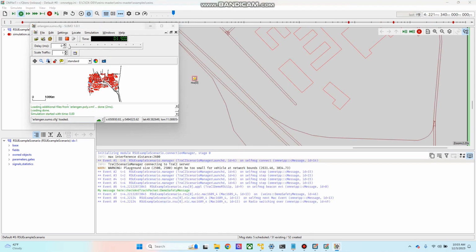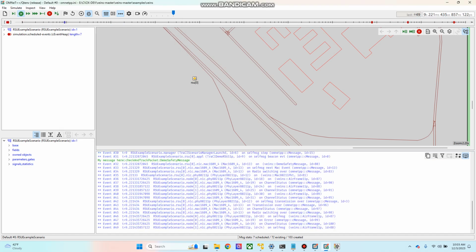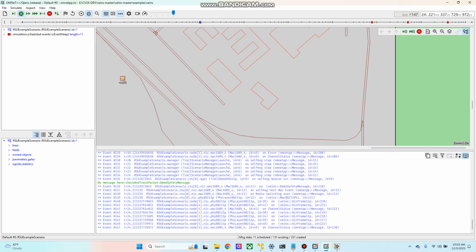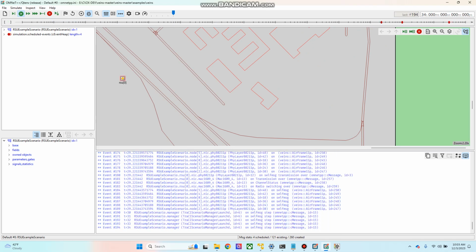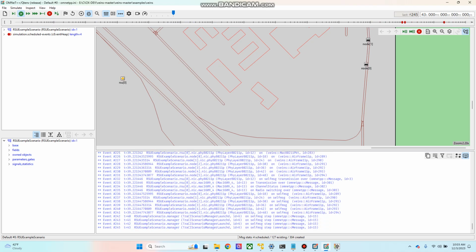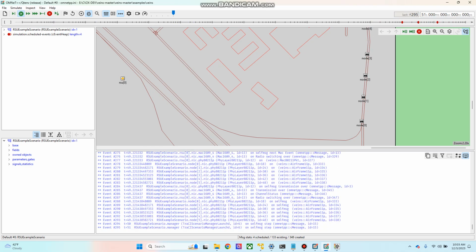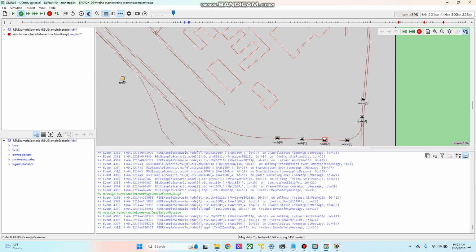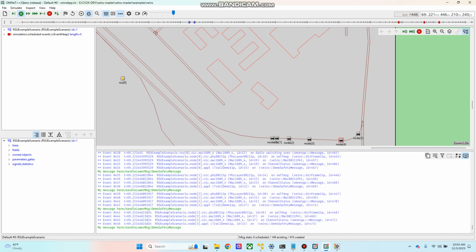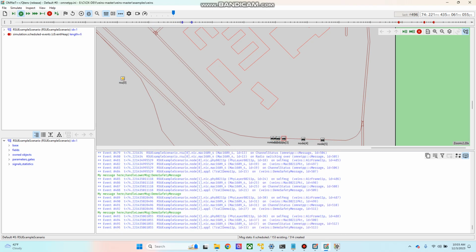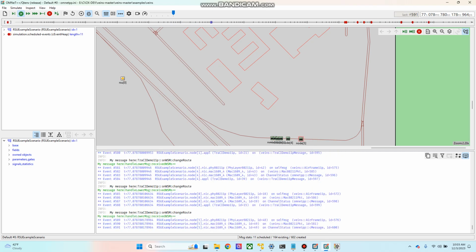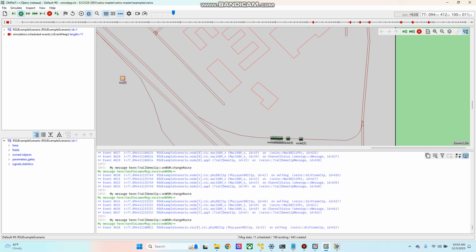SUMO is running in the background as a GUI, and you can see lots of messages being transferred. This is our RSU, and in this simulation I have also provided a stop and go feature. You can see the vehicles are not moving continuously; they run and then stop. It's some kind of beacon message, which I am just sending for experiment purposes. So the accident has happened at 63 seconds. You can see the location has changed. It was earlier ahead.